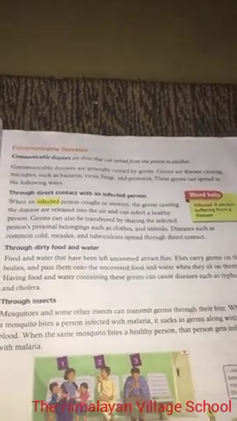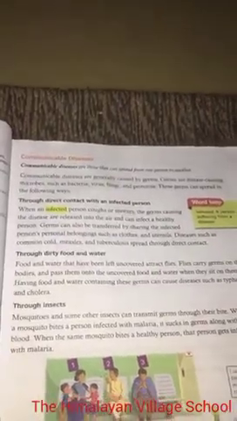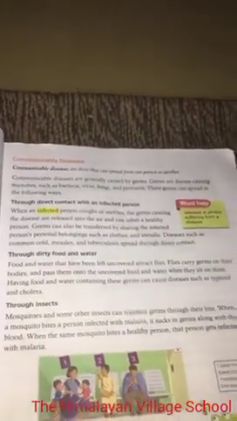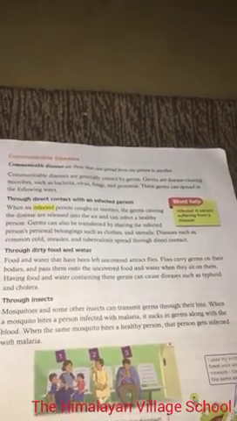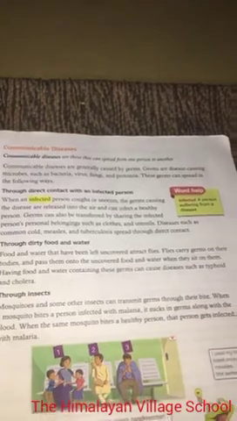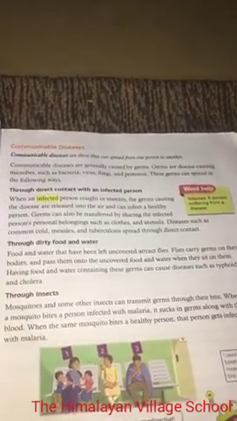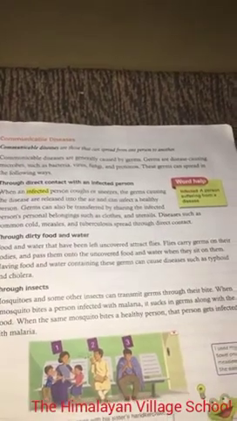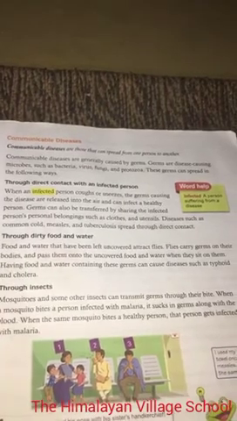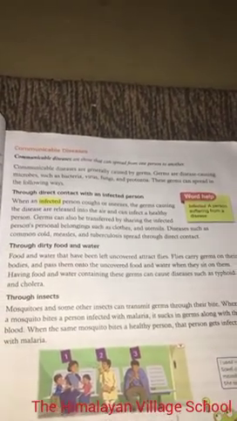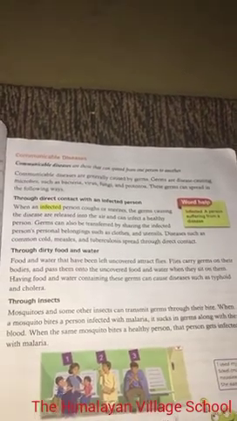Communicable diseases. Communicable diseases are those diseases that can spread from one person to another. Communicable diseases are mostly caused by germs. Germs are disease causing microbes such as bacteria, virus, fungi, and protozoa. They can also spread by the following ways: through direct contact with an infected person.